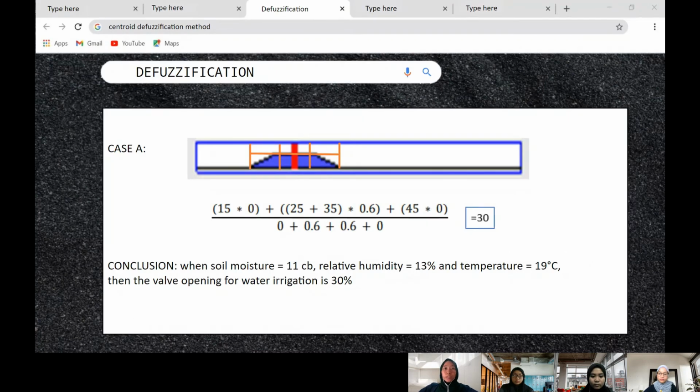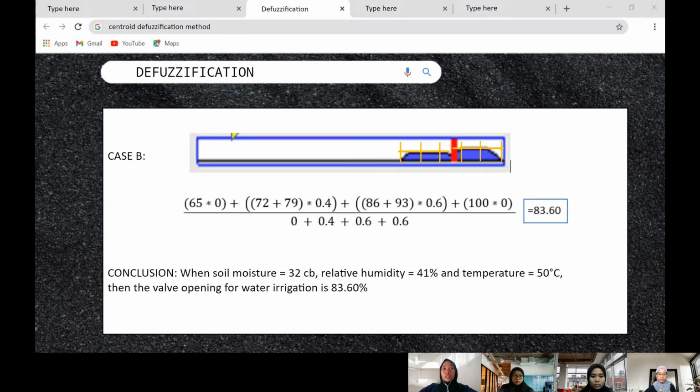After aggregation, we can now look at defuzzification. For this, we use the centroid defuzzification method to calculate the center of gravity for our aggregated fuzzy set. For case A, we have a simple trapezoid. We calculate it with a scale of 10 from 15 to 45 and the mu is 0.6. And we get the answer 30. So we can conclude that when soil moisture is 11 centibar, relative humidity is 13% and temperature is 19 degrees Celsius, then the valve opening for water irrigation is 30%.